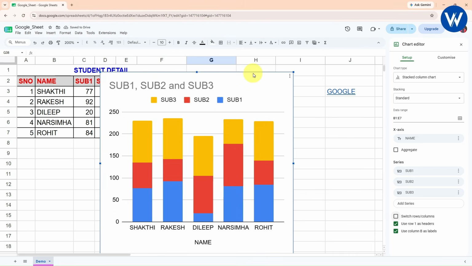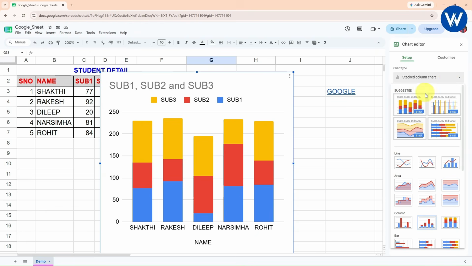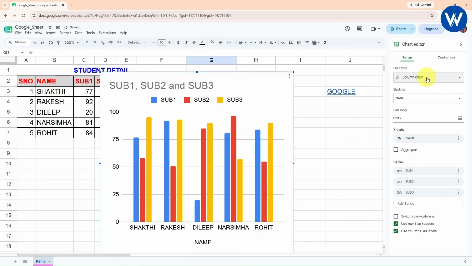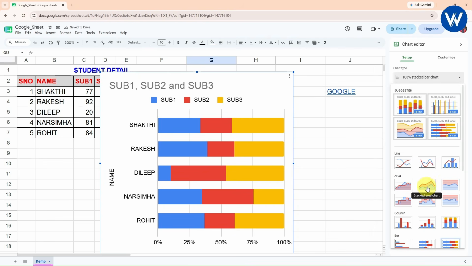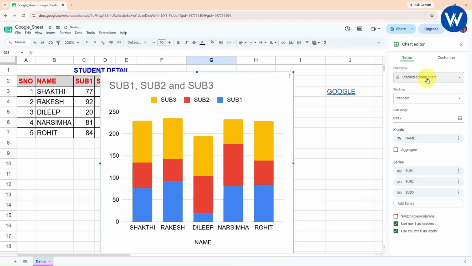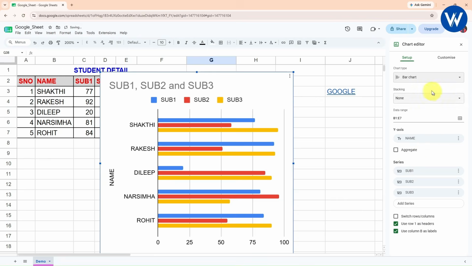If you want to give the formatting, you can give. At the right hand side you can see one pane is activated, chart editor. Okay, from here you can change the chart type. Let's suppose I click on this chart type. I hope you guys are understanding. That is the reason I am telling you that you need to practice along with me, because when you practice only, you will understand. Okay.